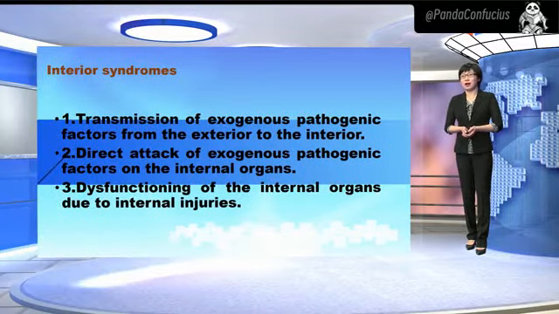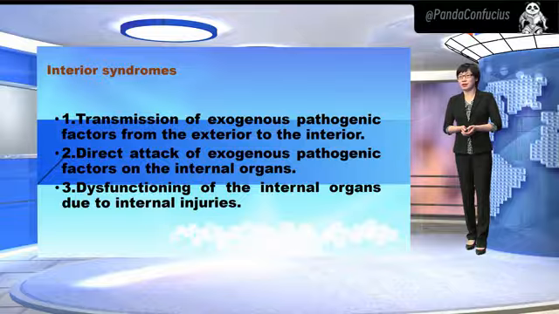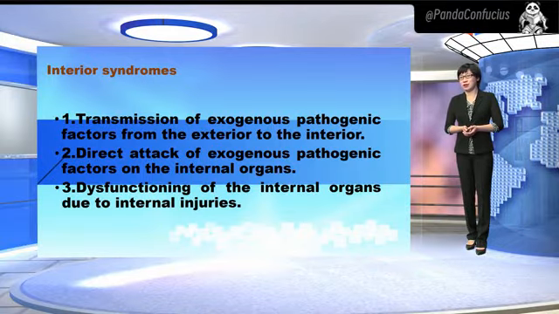Interior syndromes associated with disease of internal organs may be caused in any of the following 3 ways: transmission of exogenous pathogenic factors from the exterior to the interior, direct attack of exogenous pathogenic factors on internal organs, and dysfunctioning of internal organs due to internal injuries.